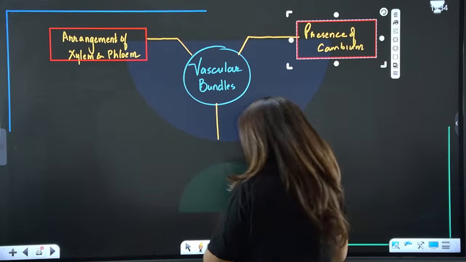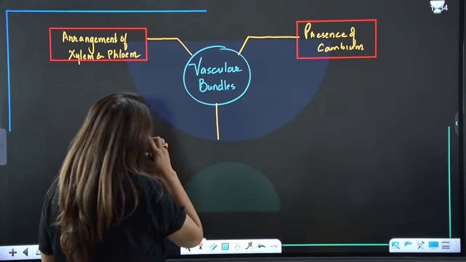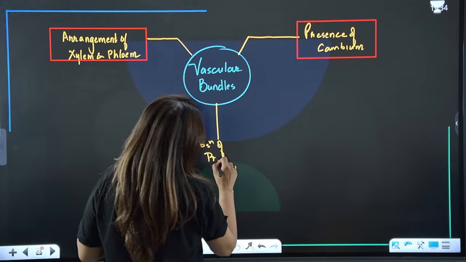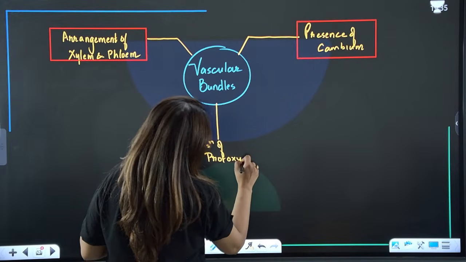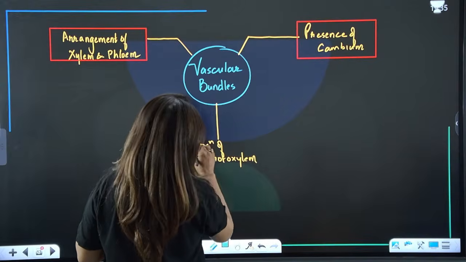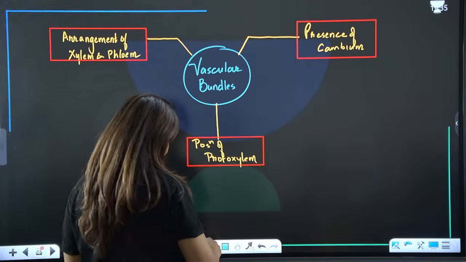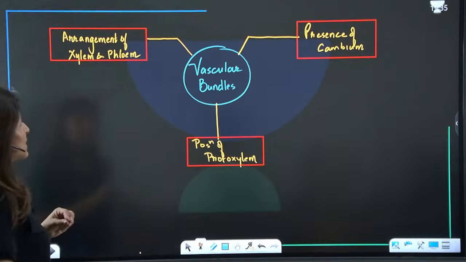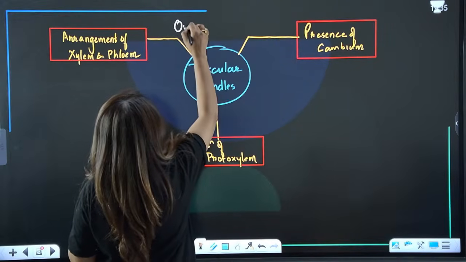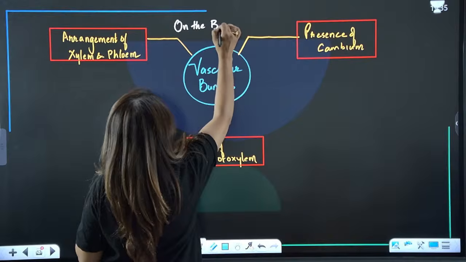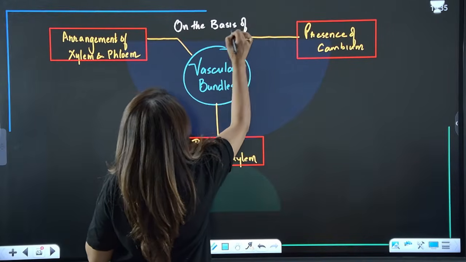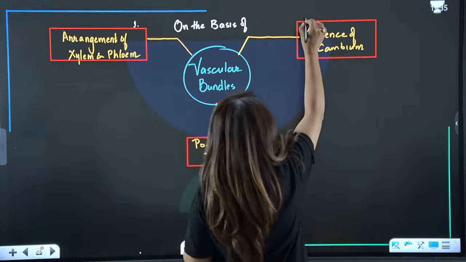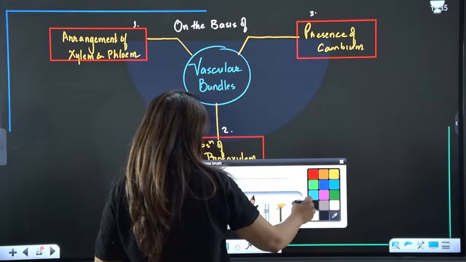And then we have the third type, that is on the basis of position of protoxylem. Are we clear? So these are on the basis of number 1, arrangement, number 2, position of protoxylem, and number 3, presence of cambium.